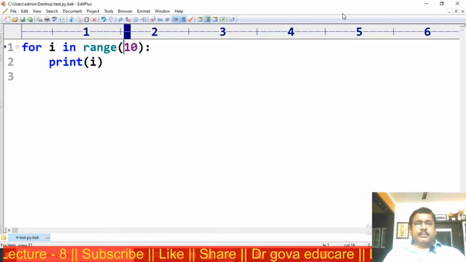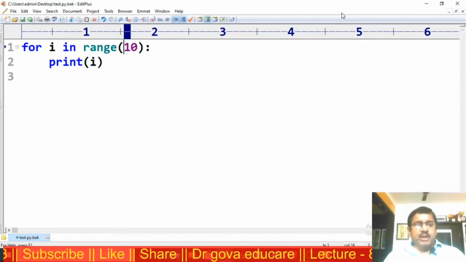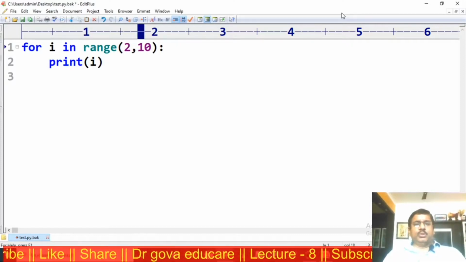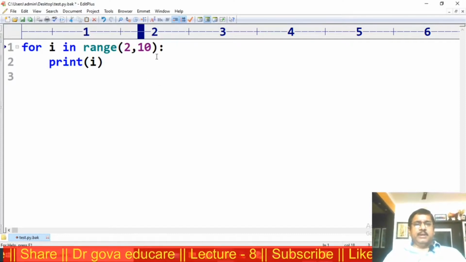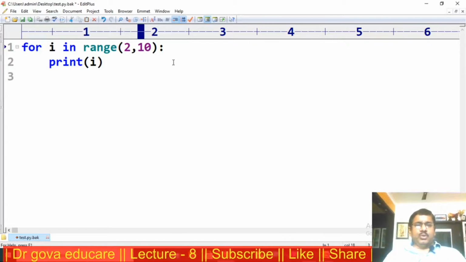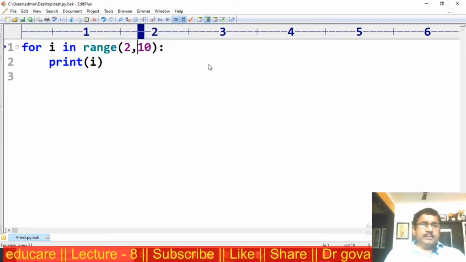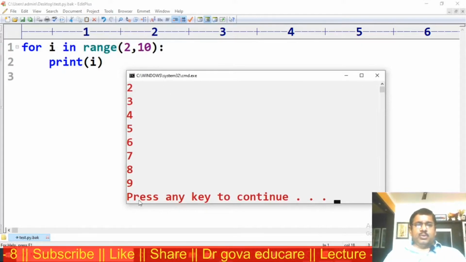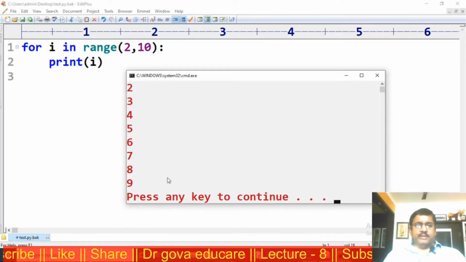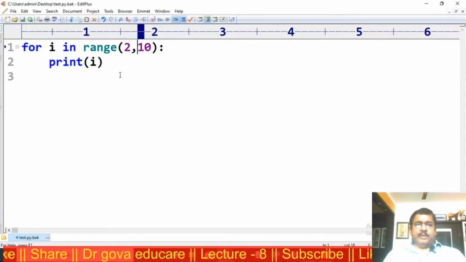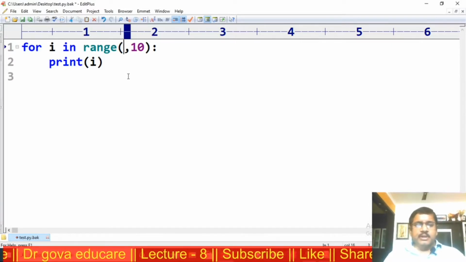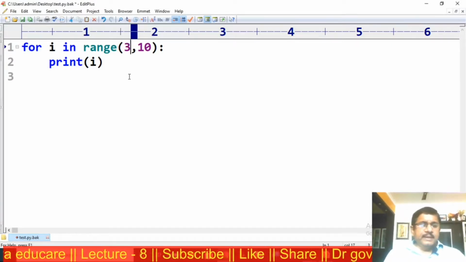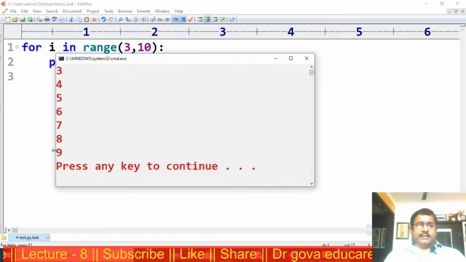Suppose I am specifying the start value, 2 to 10. Now the output is 2 to 9. 2, 3, 4, 5, 6, 7, 8, 9. Suppose I start the value at 3. The output is 3 to 9.